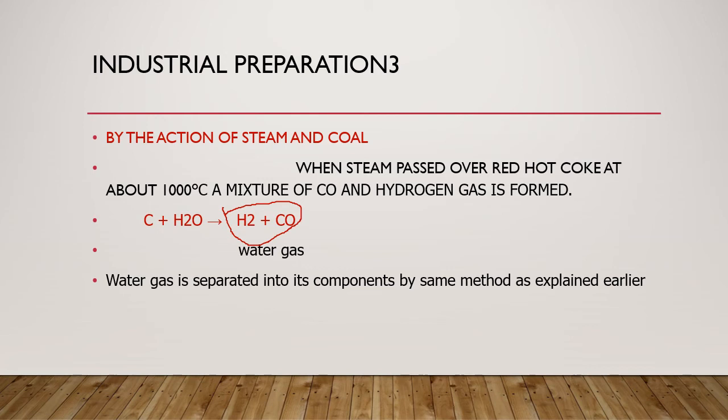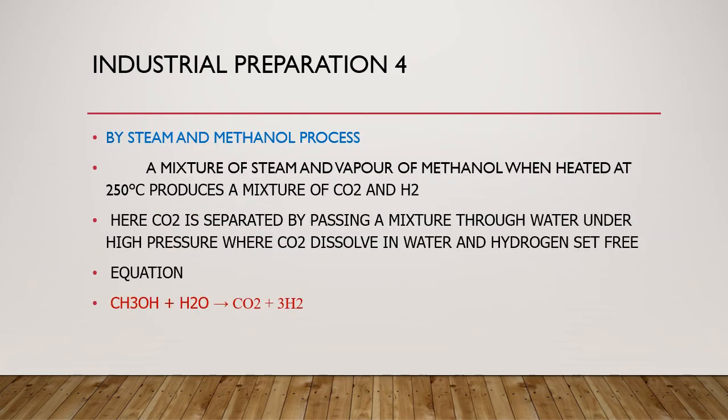Okay, student, this is industrial preparation number 4, and this is by the steam and methanol process. You can see methanol here, which is also called methyl alcohol, and this is the first member of the alcohol functional group. What is the quality of methanol? It is volatile. That means it evaporates at room temperature. When the vapors of methanol are reacted with steam at about 250 degrees centigrade, what is the requirement of the process? 250 degrees centigrade. What are the products? The products are carbon dioxide and hydrogen gas.